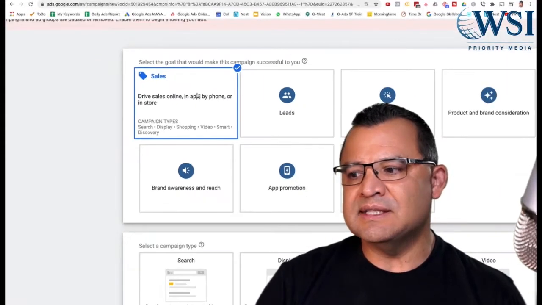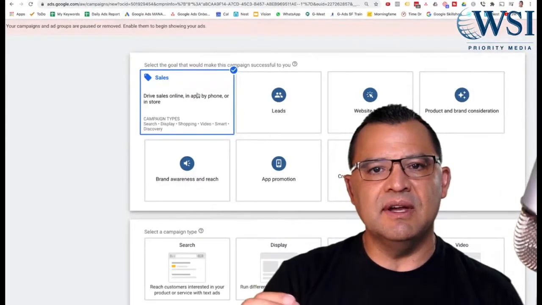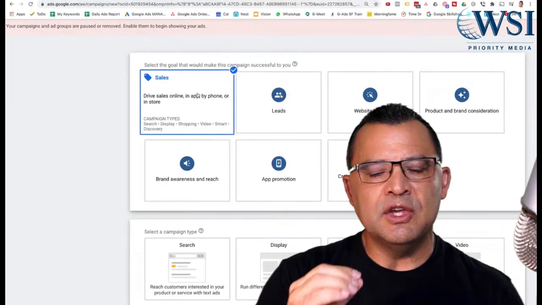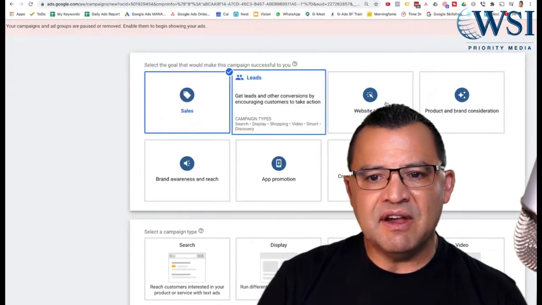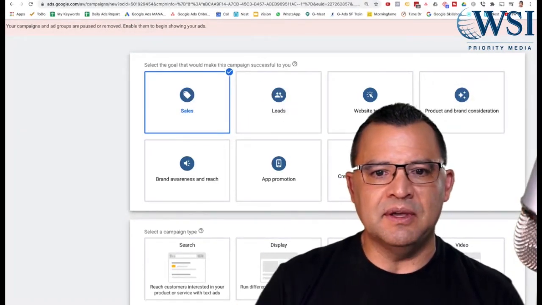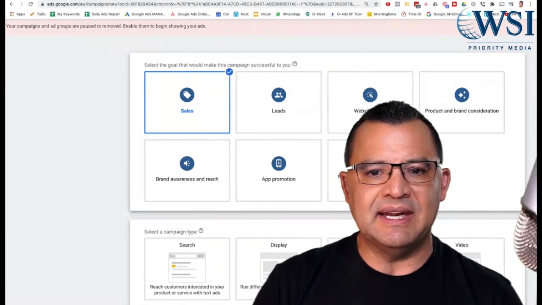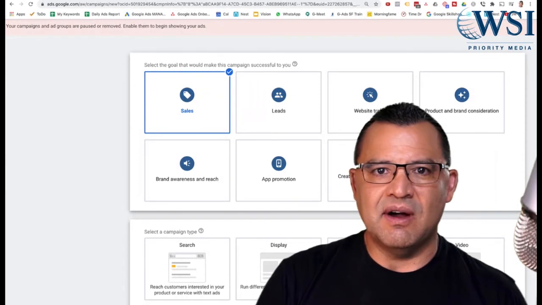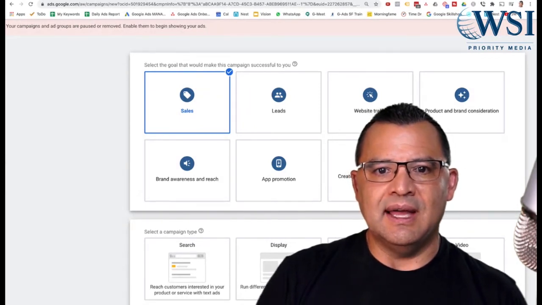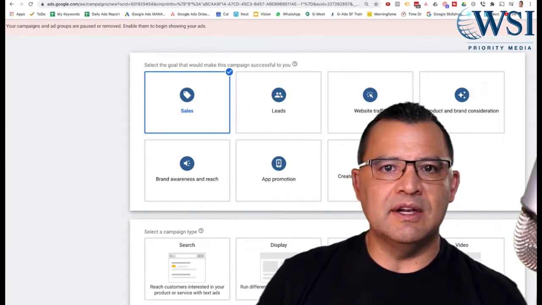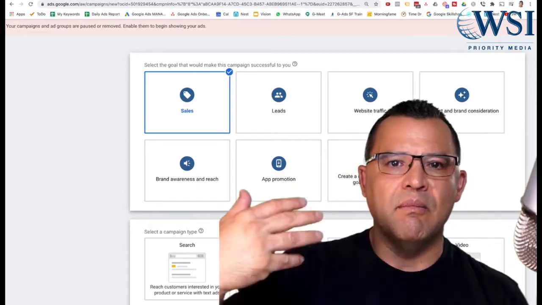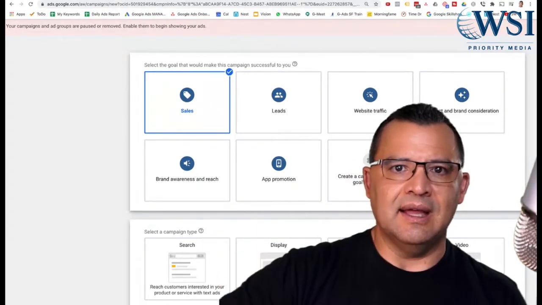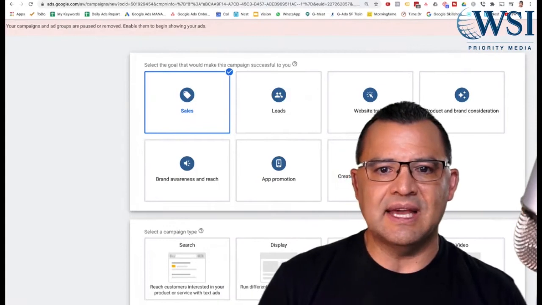How cool it is that you can literally just get very, very specific on what you want it to do. And that is a very, very powerful goal to be able to use, is just flat out generating sales. Why? Because if you get people to come into your store, chances are you're going to turn them into a customer, and you're going to generate revenue, and you're going to want to do more Gmail ads to get more customers coming in and just continue that onward growth and scaling.